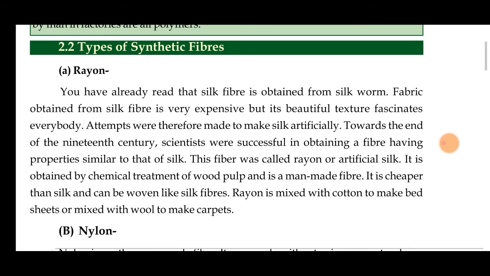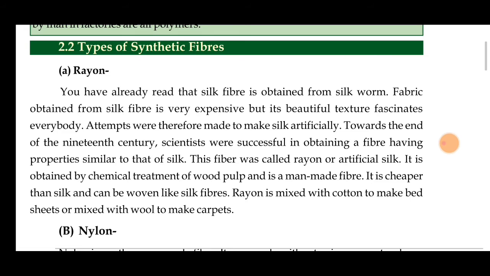Too much money they take if you buy silk clothes. So attempts were made to make silk artificially. What humans did was make something looking the same as silk. They produced one type of fiber which is known as rayon.